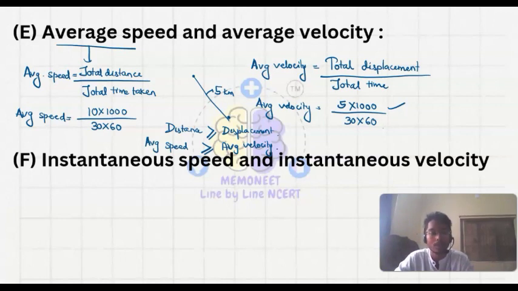What does it mean? Instantaneously means immediately. What is the speed at that period of time?